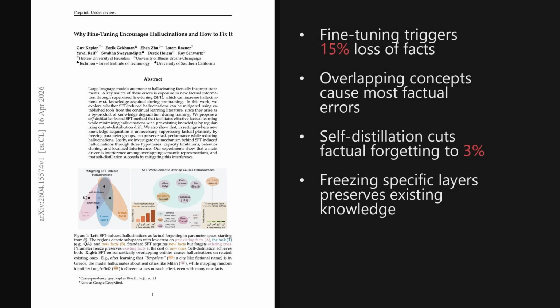Alright, these findings redefine hallucinations as factual forgetting triggered by representational interference, where new information physically disrupts existing patterns. Whether through selective parameter freezing or self-distillation, we now have practical tools to keep large language models stable and reliable.